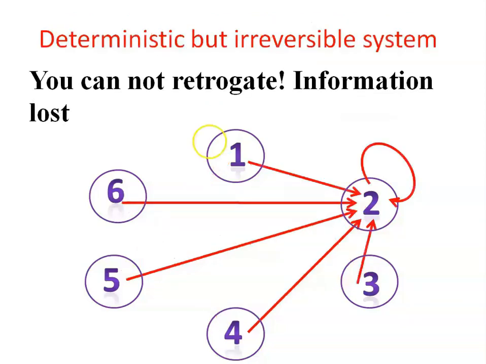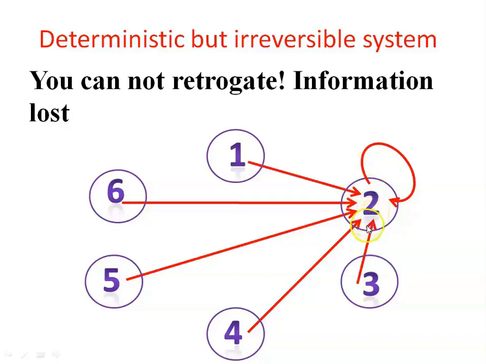Now let us have a rule which is not reversible, and we are jumping from state 1 to state 2, state 6 to state 2, 5 to 2, 4 to 2, and 3 to 2. So in every step we are jumping to 2, and when the system at 2 updates itself, it goes to 2.